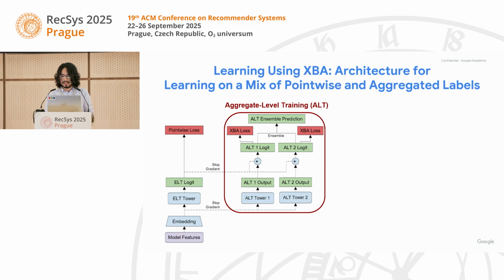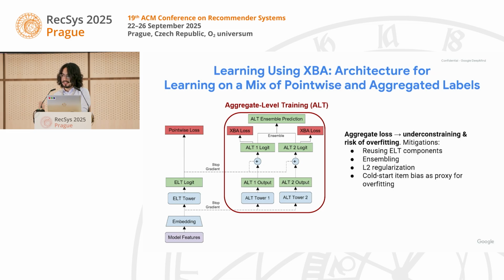And the design is motivated by the fact that because XBA is an aggregate loss, it's going to be much looser compared to a pointwise loss. So it's going to be under-constrained, and this is going to entail a risk of overfitting. And the way we mitigate these risks is we reuse some of the ELT components, specifically the embedding and the logit, and we protect them with a stop gradient. We also ensemble 2 of these towers, and we apply L2 regularization. In addition, we use cold start item bias as a proxy for overfitting.